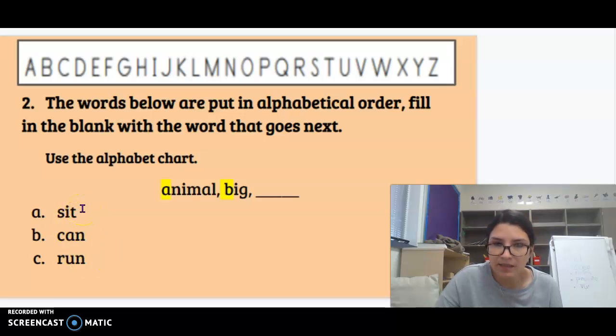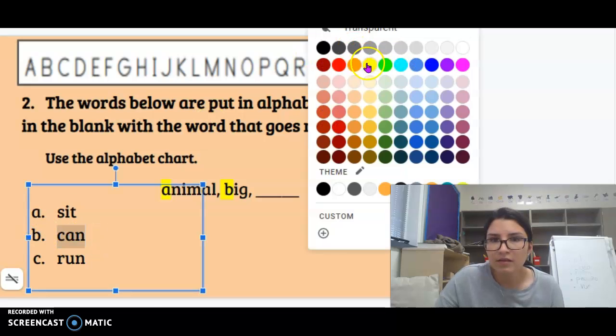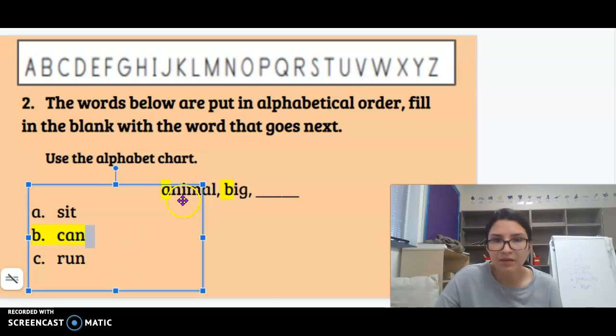Sit. Does sit begin with C? No. Does can begin with C? Yes. And does run begin with C? No. So our choice would be the word can, letter B, right here. Animal, A. Big, B. And then right here, the word can starts with a C. So that would go next.